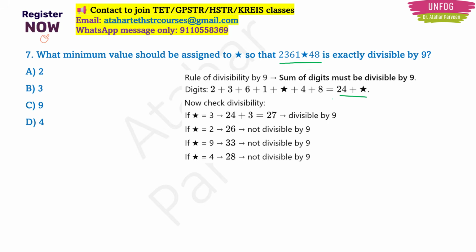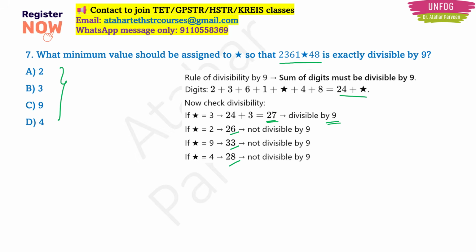I will take the options and check. That's all, right? If that star is 3, then 24 plus 3 is going to be 27, which will be divisible by 9. If it is 2, no, it is not divisible by 9. If it is 9, then also not. If it is 4, then also not, right?